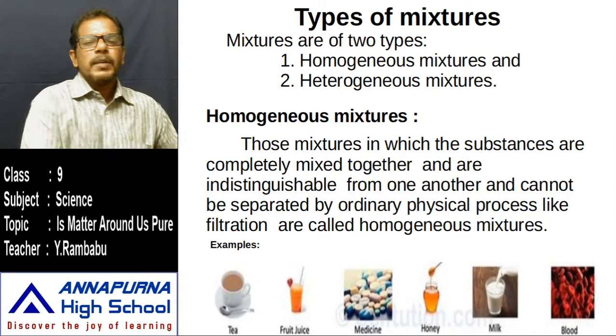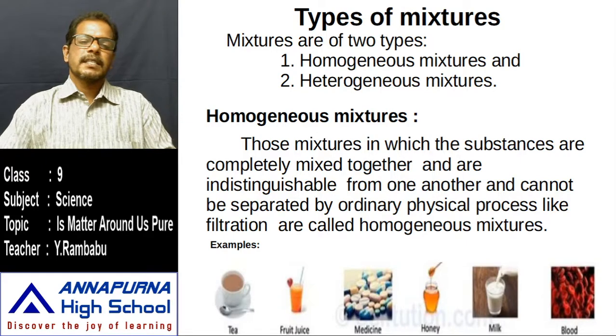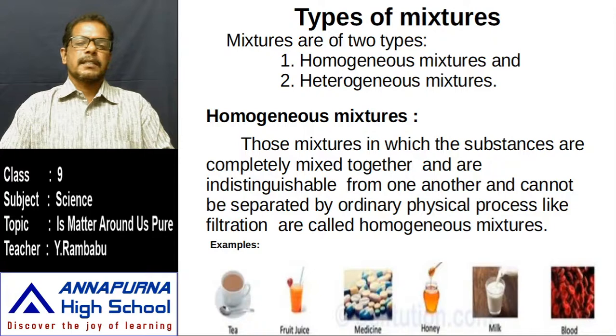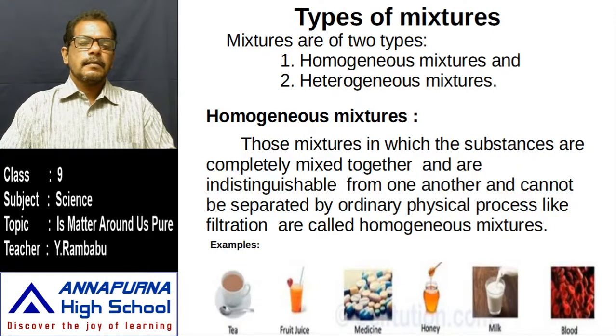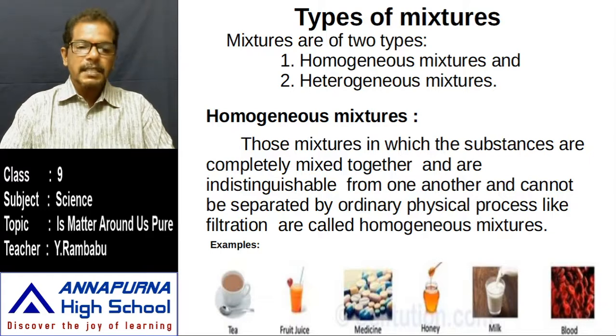In the first case two components are there, and in the second mixture also two components are there. Based on this, these impure substances, that means mixtures, are classified into two types: homogeneous mixtures and heterogeneous mixtures. Observe this diagram: tea, fruit juice, medicines, honey, milk, blood. All these are examples of pure substances? No, all these are examples of mixtures or impure substances. These are which type of mixtures? Homogeneous mixtures.